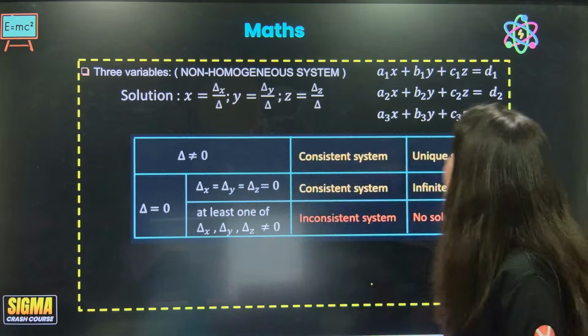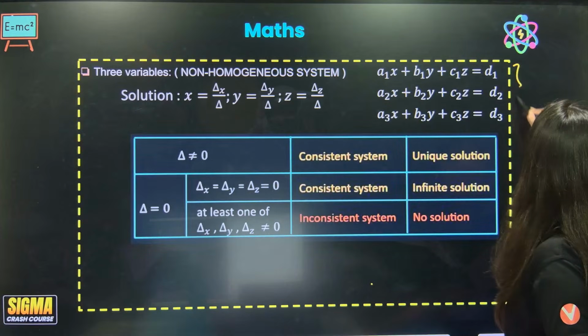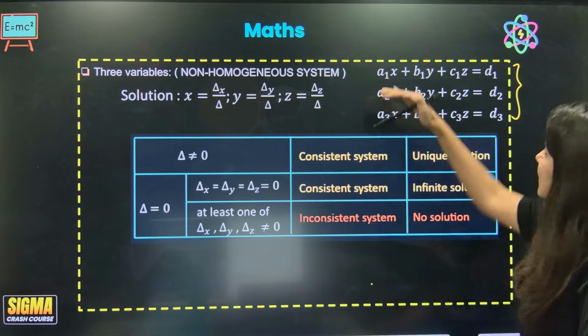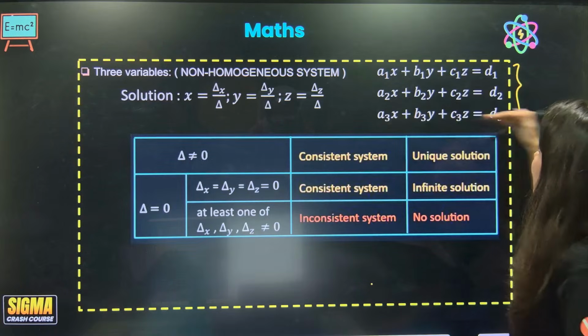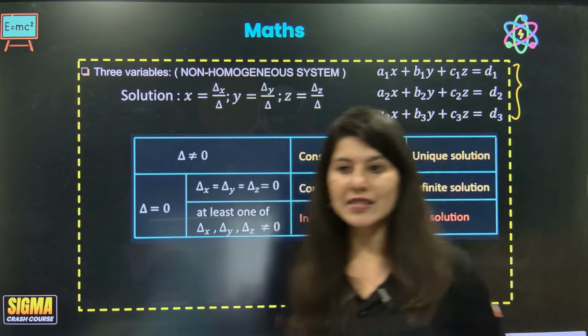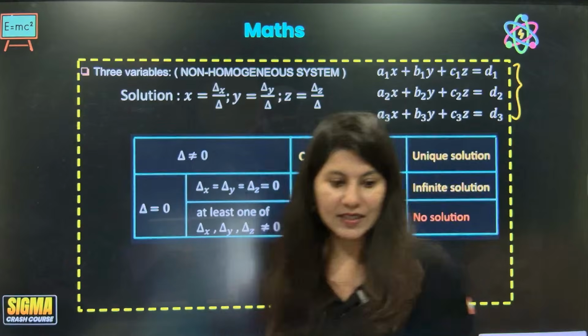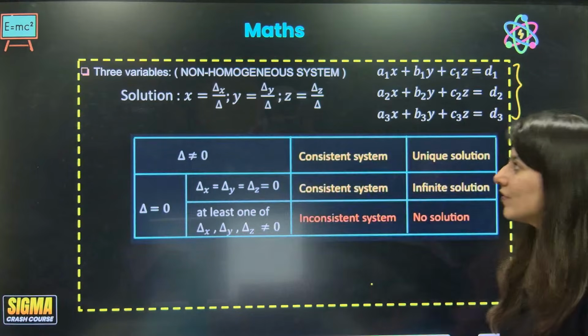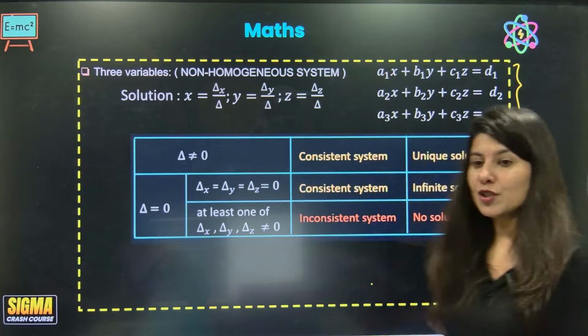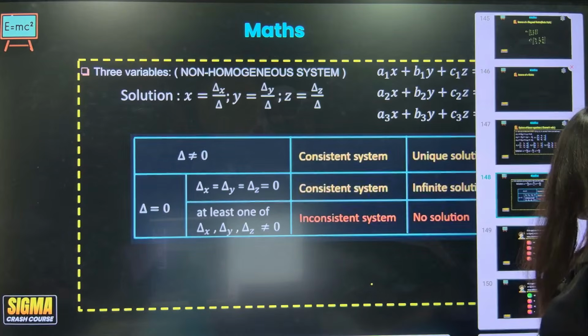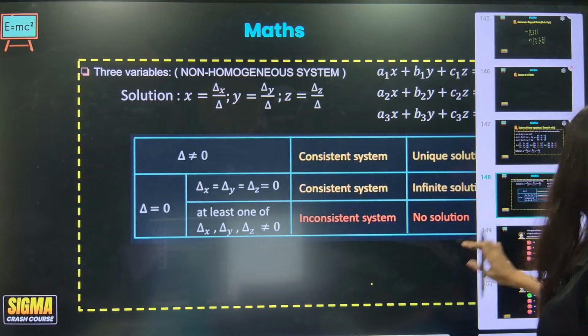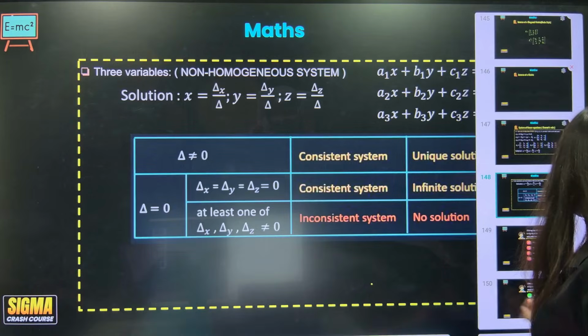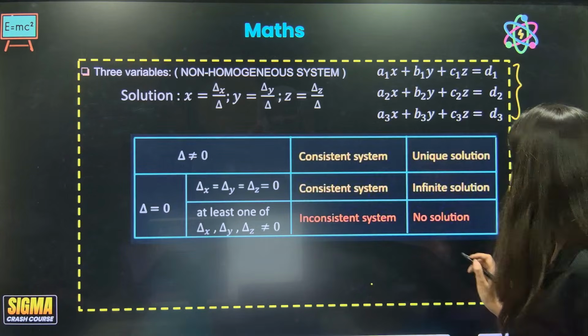Now, understand that 3 equations and 3 unknowns are given to you and you have to solve them. So you should be familiar with 3 determinants: del, del x, del y and del z.